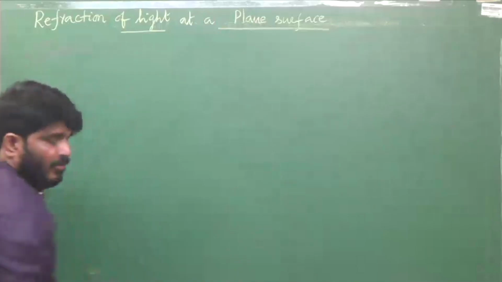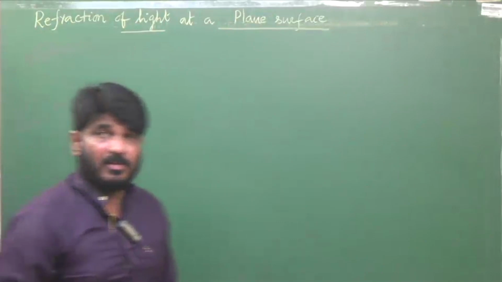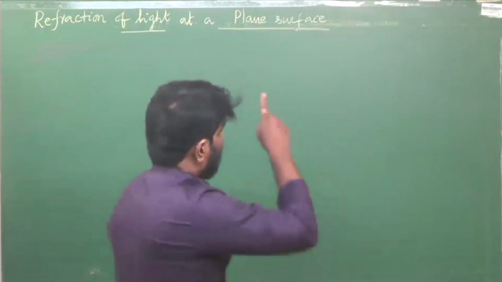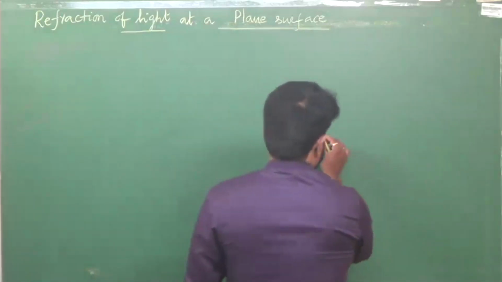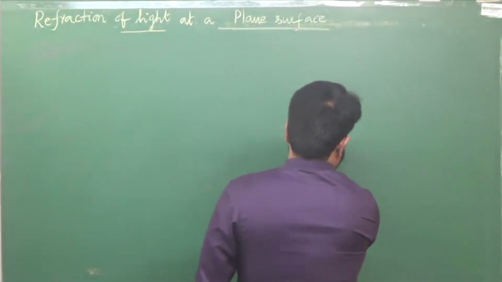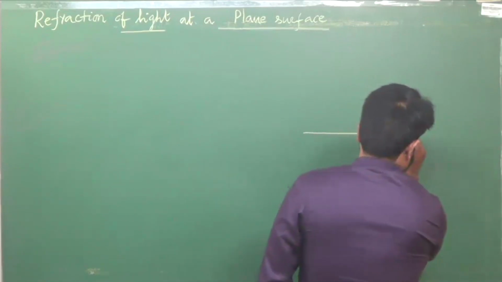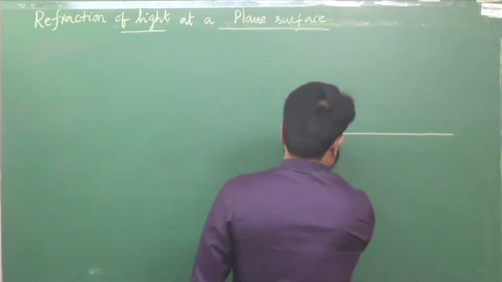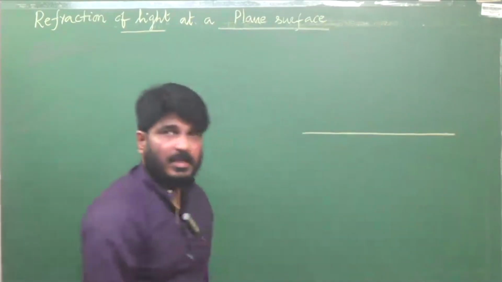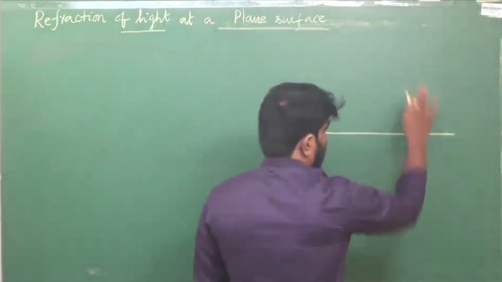look at that. Refraction at a plane surface, because refraction at a spherical surface is also there, so that's why plane. Now you see this is a surface. That is one plane surface separating two media.